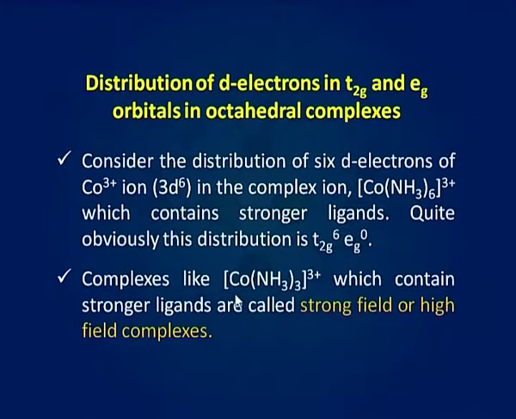Complexes like [Co(NH3)6]3+, which contain stronger ligands, are called strong field or high field complexes. For these complexes, Δo is greater than P, that is, the crystal field splitting energy for octahedral complexes is greater than the pairing energy.